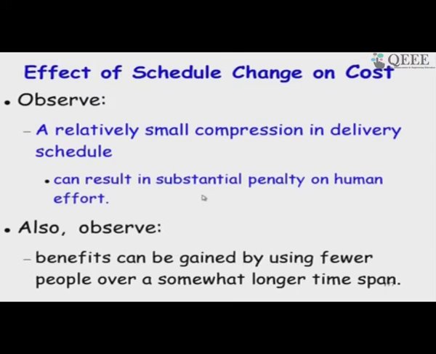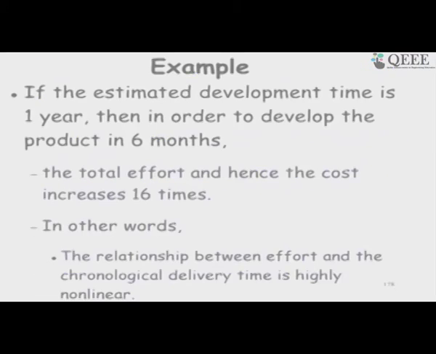So, the cost increases rapidly, and every project manager must appreciate this issue: if the customer demands that we slightly reduce the nominal development time we compute from the COCOMO model, then the company would incur huge cost in terms of effort, otherwise we will miss the new deadline.